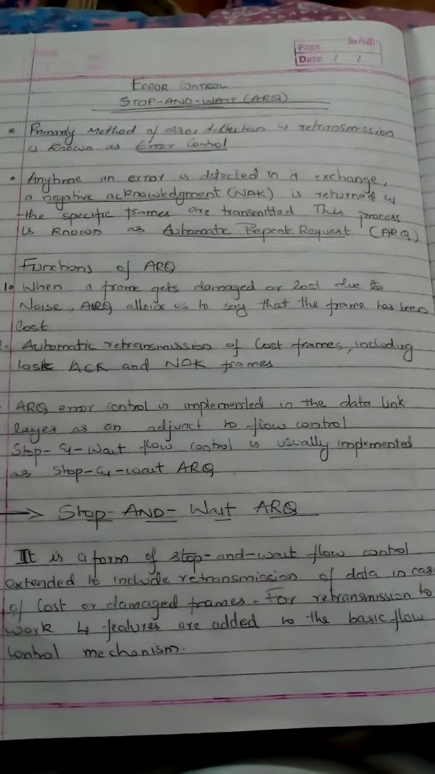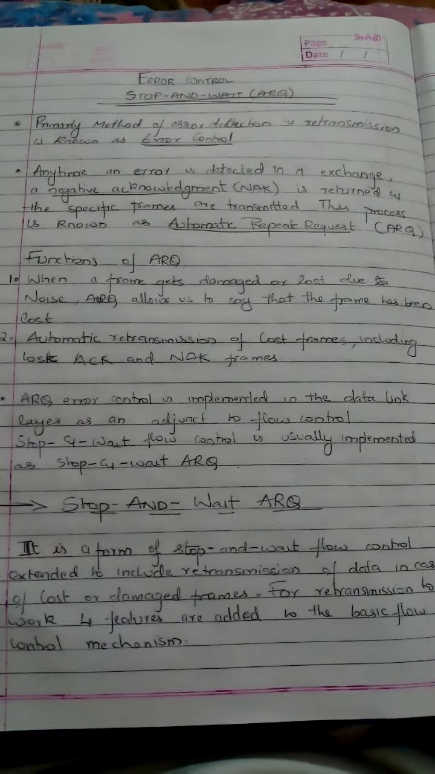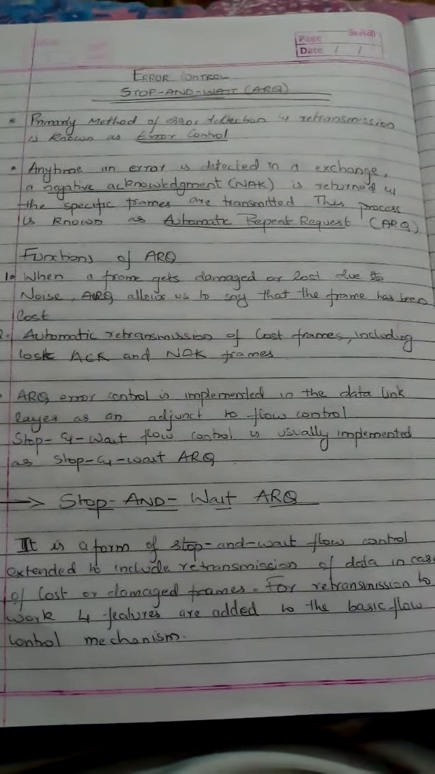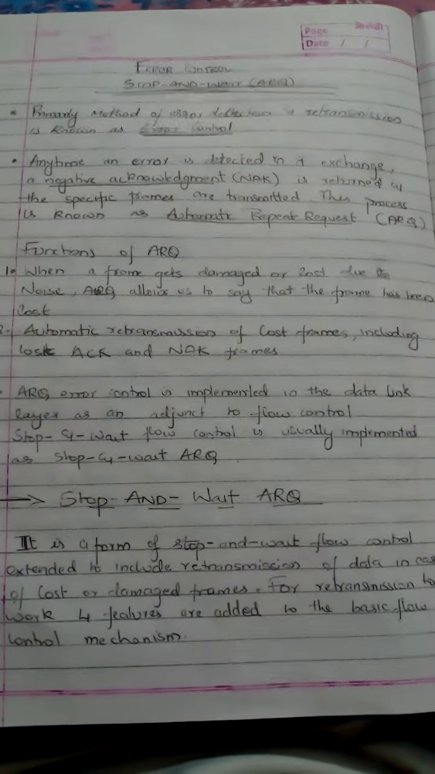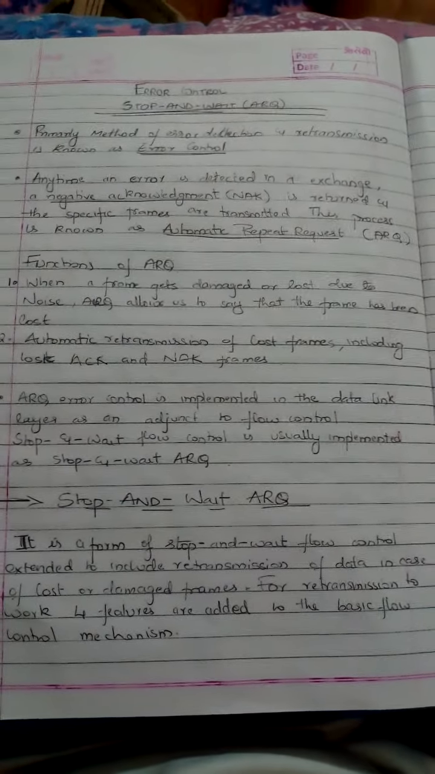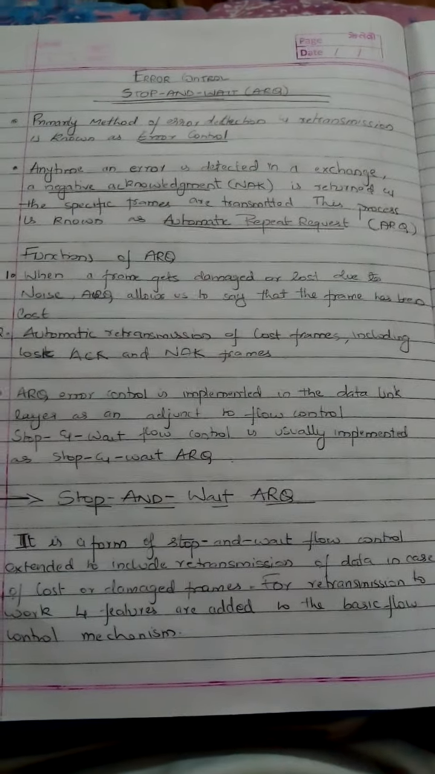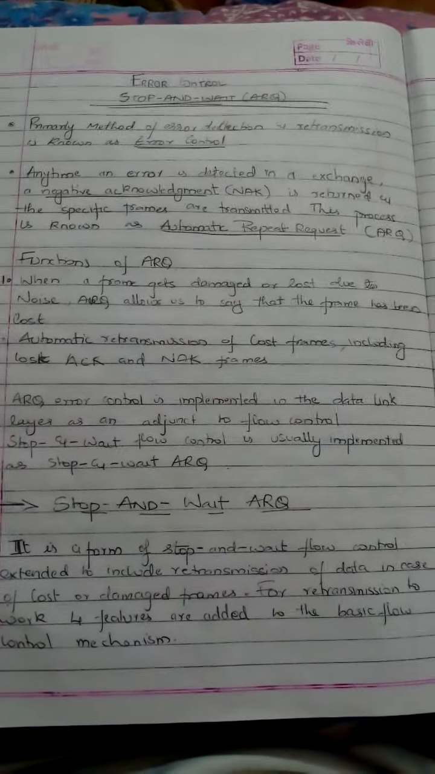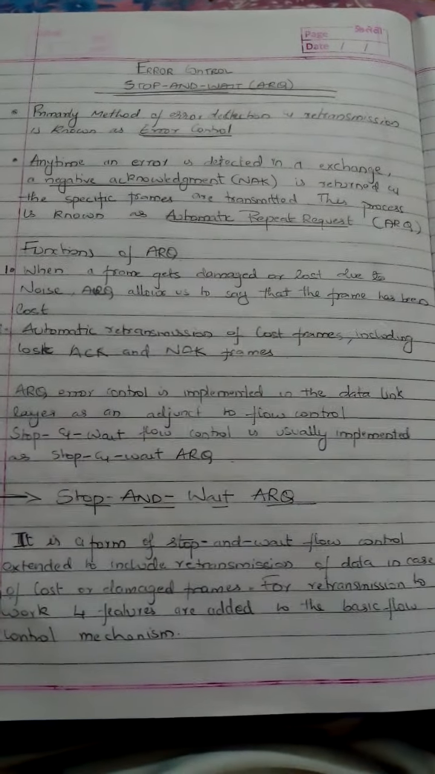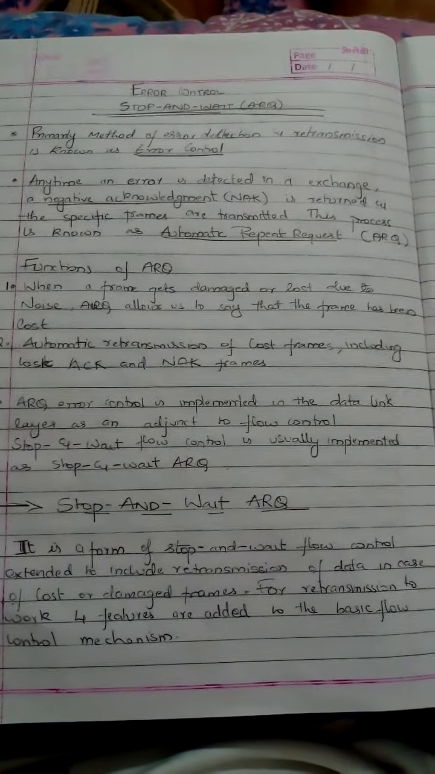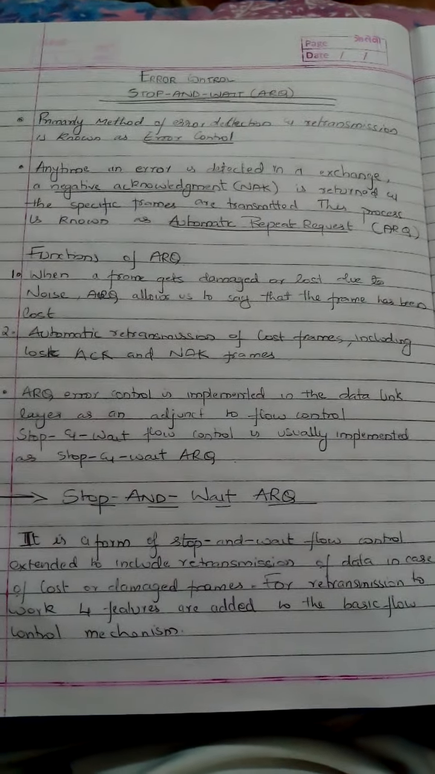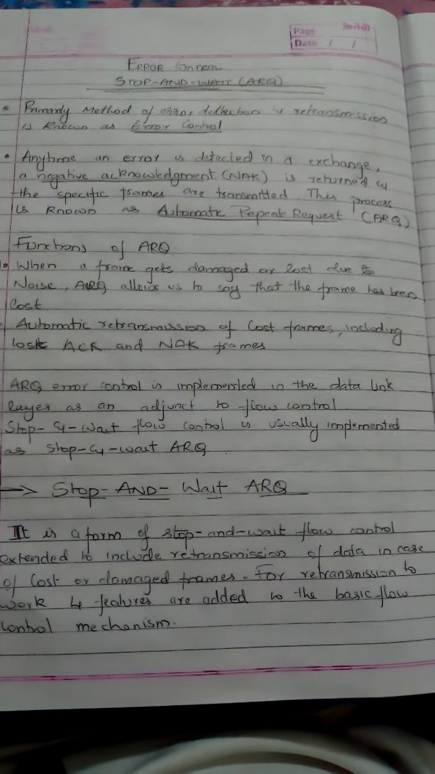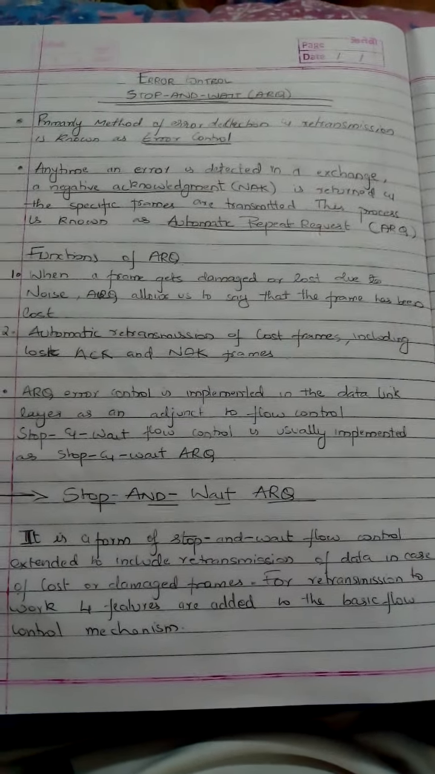Now this is known as stop and wait ARQ. It is a form of stop and wait flow control extended to retransmission in case of lost or damaged frames. This stop and wait ARQ is an extended form of stop and wait flow control, which helps in retransmission of lost or damaged frames.